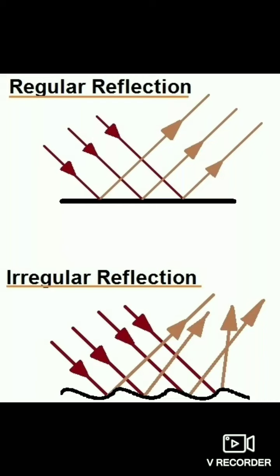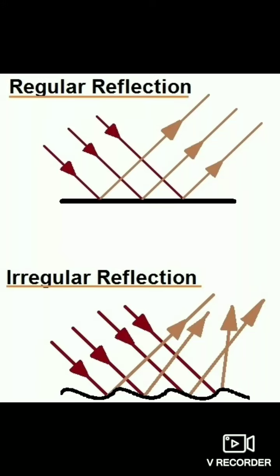Different objects have surfaces of different natures. Some may be very smooth, some fairly smooth, some rough, or some may be too rough. Depending upon the nature of the surfaces, reflection of light can also be regular or diffused. Firstly, we will be going to know about the regular and diffuse reflection or irregular reflection.